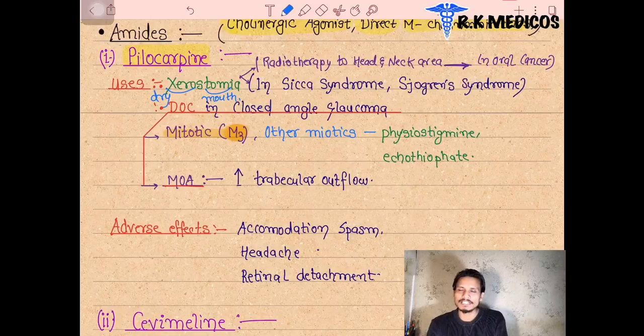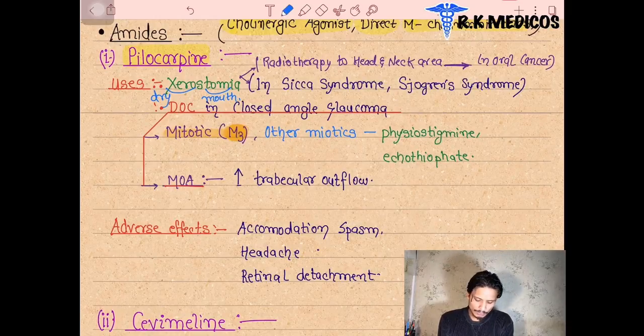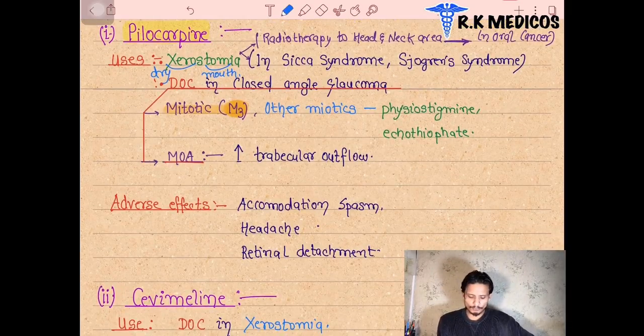Also, some patients receive radiotherapy in the neck and head region, and these patients also develop xerostomia. These patients have oral cancers, so to treat the oral cancers we provide radiotherapy in the neck and head region, and the patient suffers from xerostomia. So we can use pilocarpine as a treatment for this xerostomia.